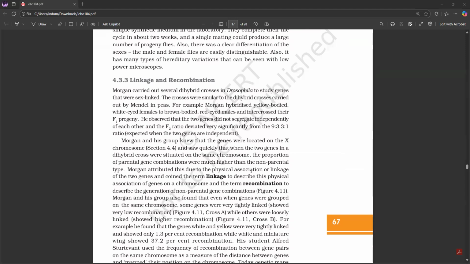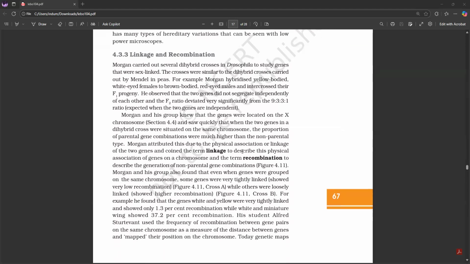4.3.3 Linkage and Recombination. Morgan carried out several dihybrid crosses in Drosophila to study genes that were sex-linked. The crosses were similar to the dihybrid crosses carried out by Mendel in peas. For example, Morgan hybridized yellow-bodied, white-eyed females to brown-bodied, red-eyed males and intercrossed their F1 progeny.